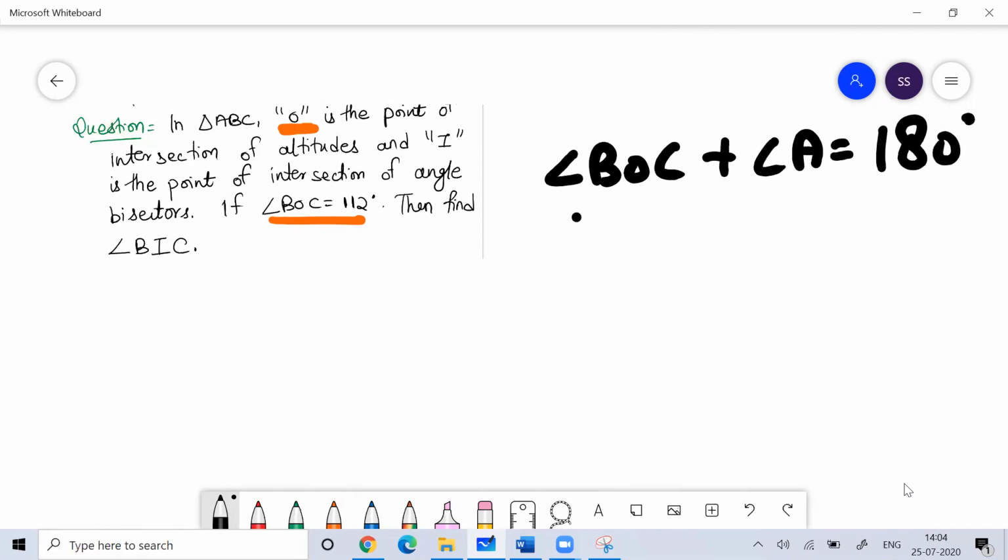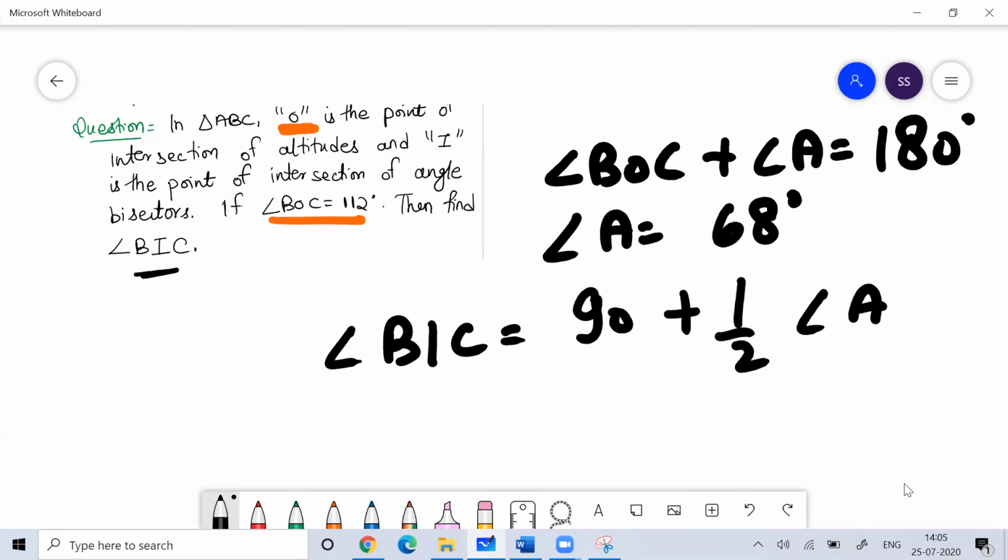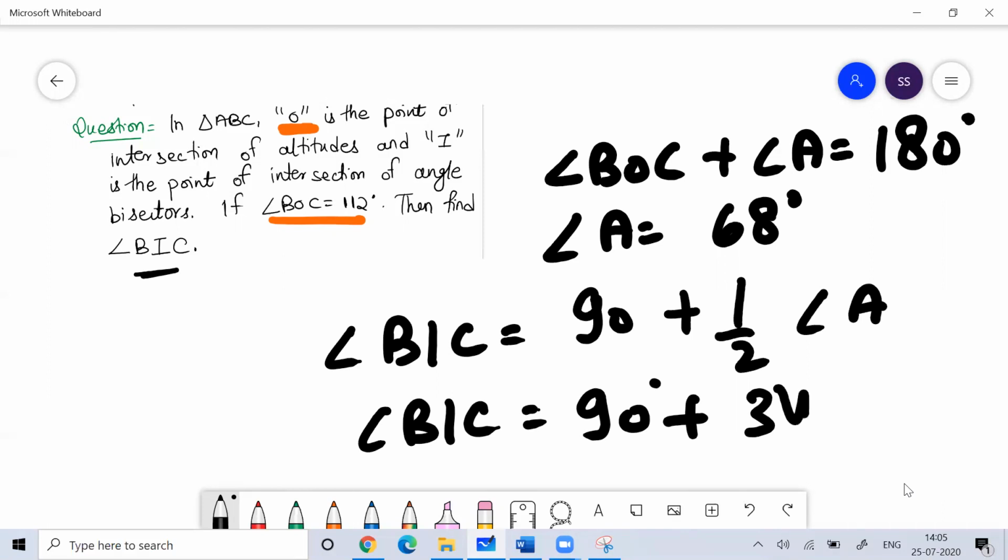Already we discussed this. So the value of angle A is 180 minus 112, which is 68 degrees. Now they're asking for angle BIC. If I is the incenter, then angle BIC is 90 degrees plus half of angle A, which is 90 plus 34, so that is 124 degrees. Simple calculation.